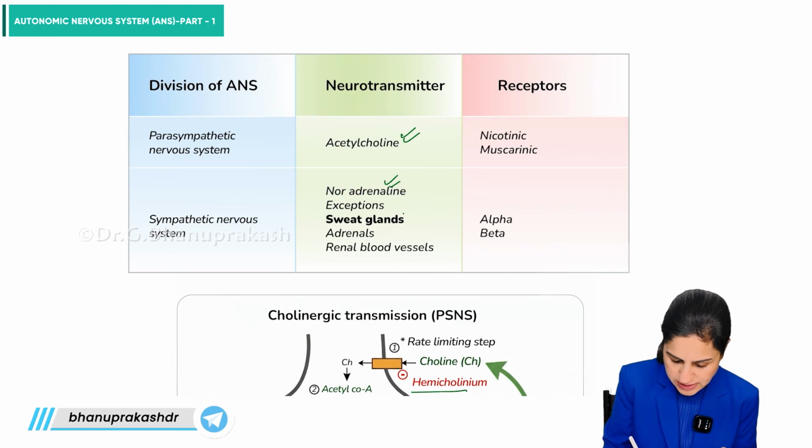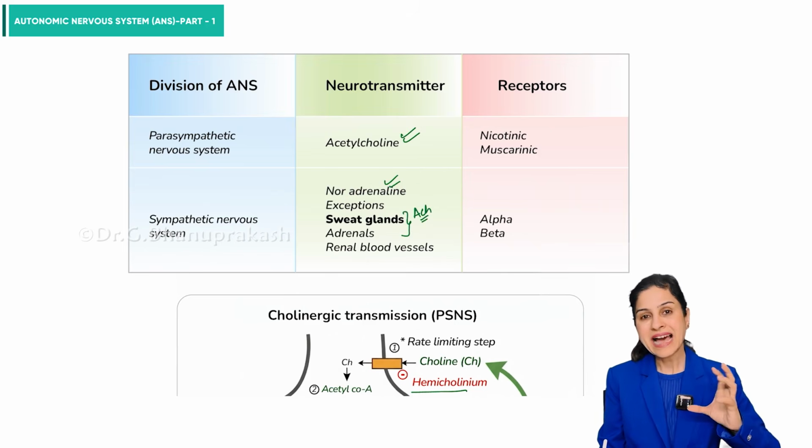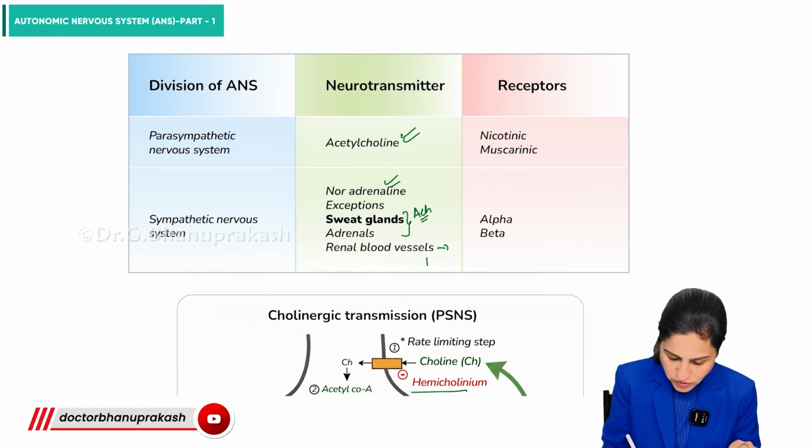The exceptions are in sweat glands and adrenals. Here, we have acetylcholine in the sweat glands especially, and in the adrenals, the ganglion actually relays on the adrenal gland. Then in renal blood vessels, we have dopamine.